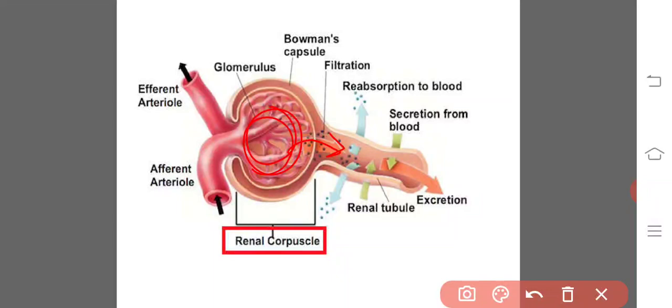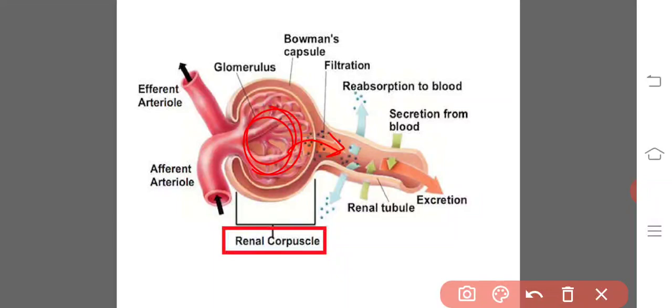In this process, the blood forcibly pushes its components into the lumen of the Bowman's capsule. Here we have to remember 3 terms, that is filtration itself. Whenever you take into consideration a membrane, the substances which can pass through cross the membrane, and those which are unable to cross the membrane are kept aside. That is nothing but the filtration.